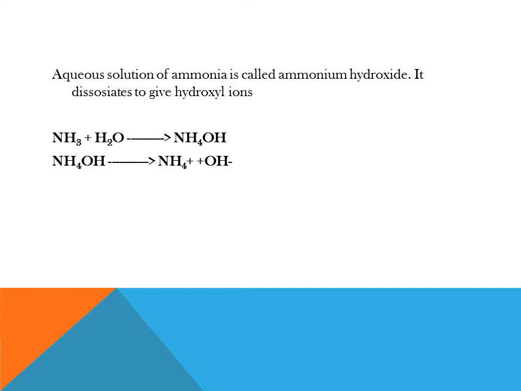Aqueous solution of ammonia is called ammonium hydroxide. It is a weak base and it dissociates to give hydroxyl ion. That means when ammonia dissolves in water, we will get ammonium hydroxide. When it dissociates, we will get two ions, namely ammonium ion and hydroxyl ion. The ammonium ion is represented as NH4+ and hydroxyl ion can be represented as OH-. The equation can be given as NH4OH gives NH4+, that is ammonium ion, plus OH-, hydroxyl ion.